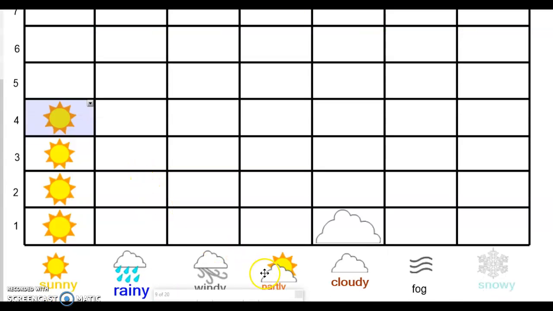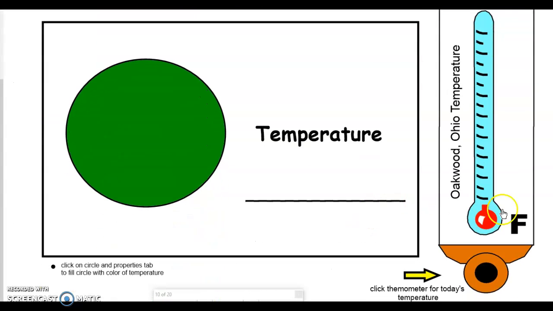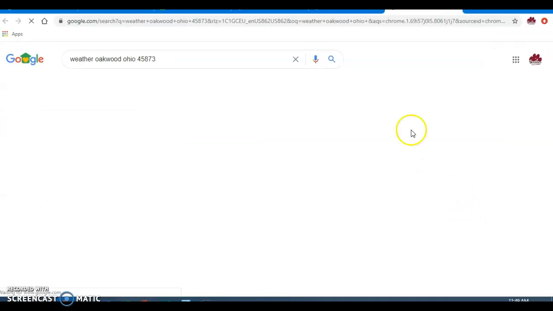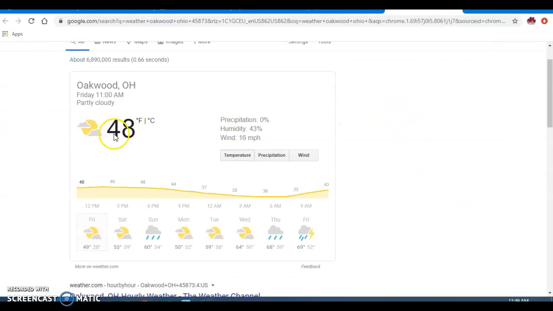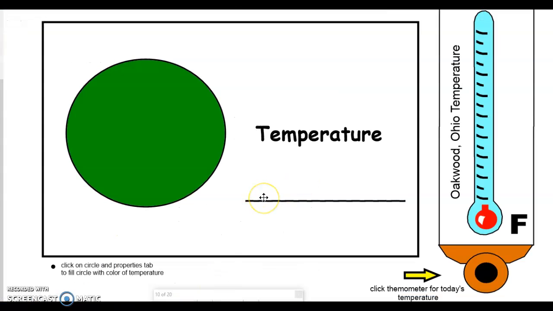All right, let's graph our partly cloudy day. Here we go. And let's check what the temperature is. In Oakwood, it says it is 48 degrees. So I want to do a 4. 8.